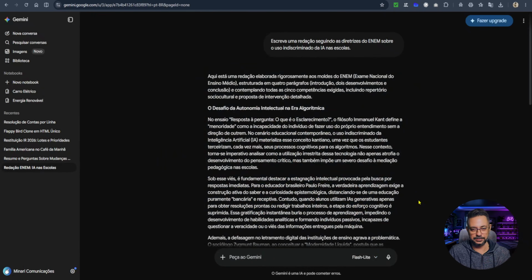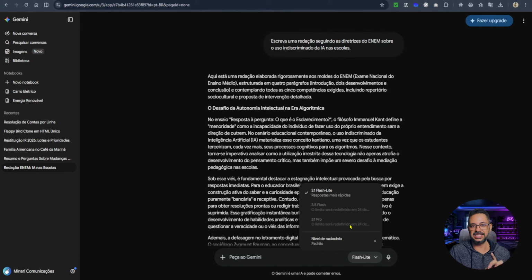When I gave the same prompt here to Gemini, Model 3.1 Pro was still available. Why am I saying this? Because as you keep using it, you reach the limit. And this limit is quite small for Model 3.1 Pro. So, automatically, it switched here to Flash, and then, when the Flash limit ran out, it jumped to 3.1 Flash-Lite. So, pay attention to that. Why? When you reach the limit, it downgrades.